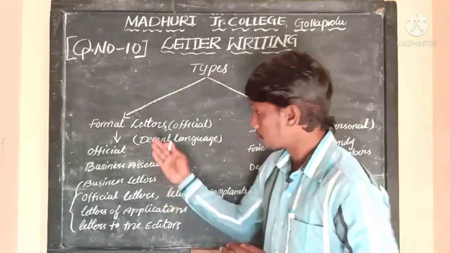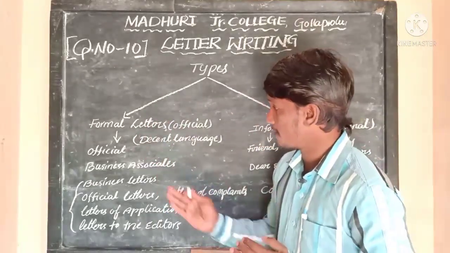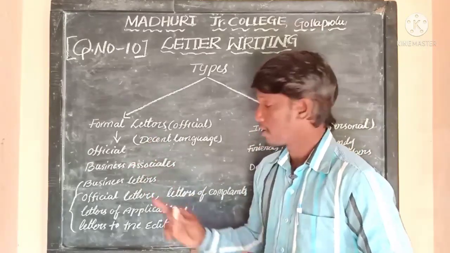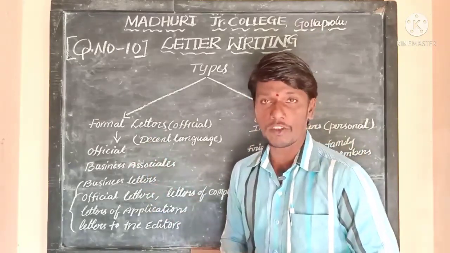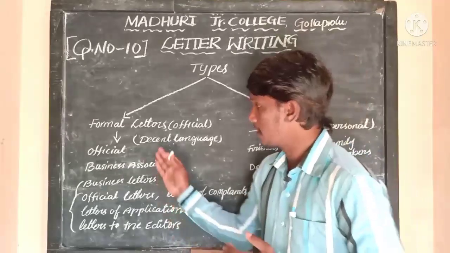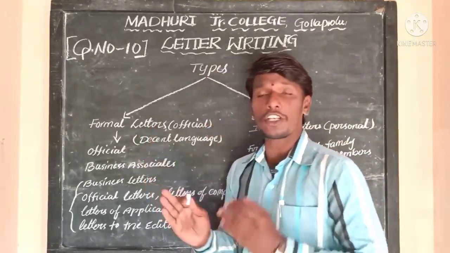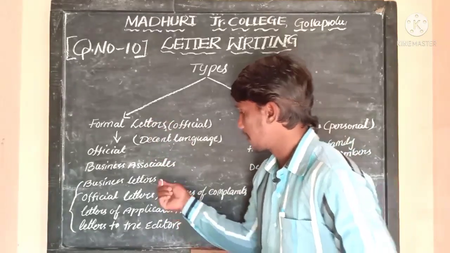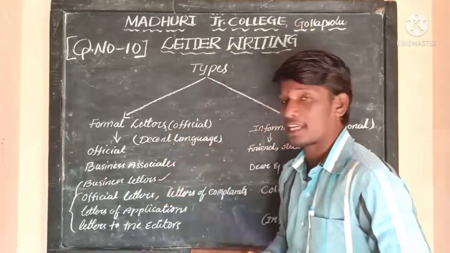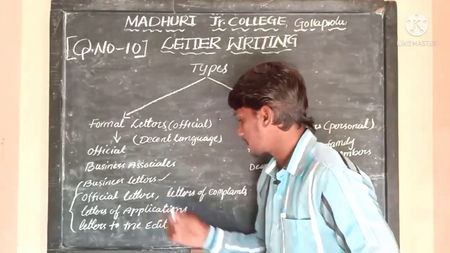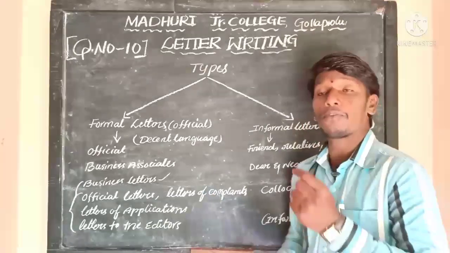Now as we said, formal letters are written to officials and business associates. What sort of letters do we write using a formal letter? These can be business letters, official letters, and letters of complaint.